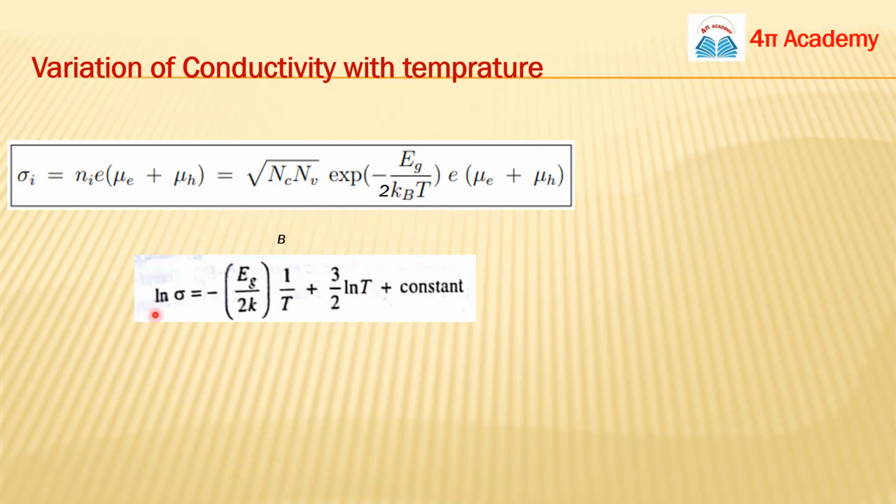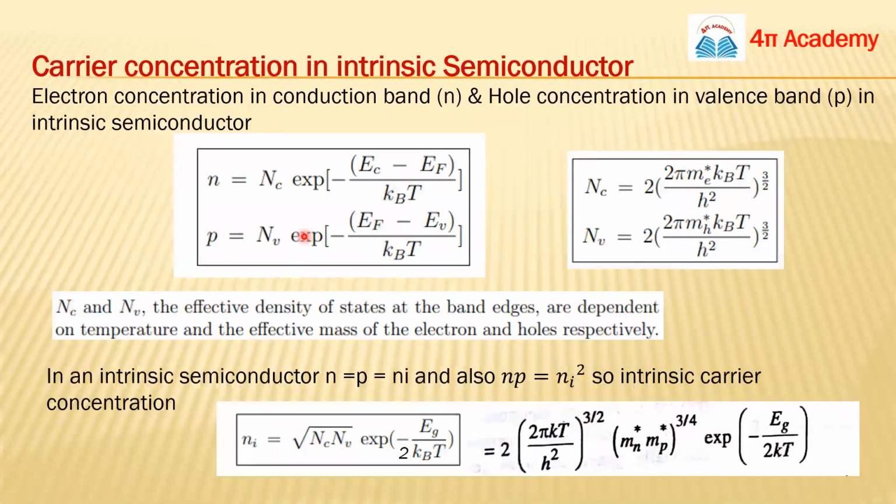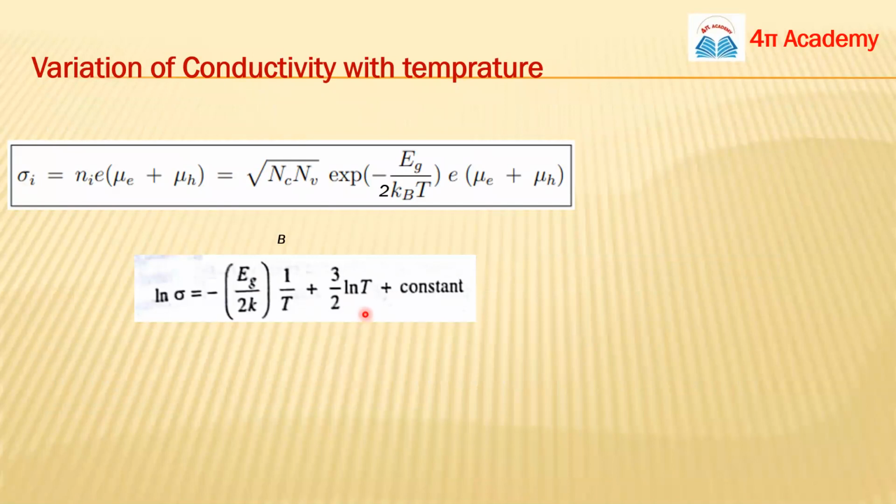So once you take the log of this expression, it will be minus E_g upon 2 k_B T, because log of e to the power something brings the power out, plus 3 by 2 log T, because in the expression of N_C and N_V you have T to the power 3 by 2. So once you take the log of this term, it will be 3 by 2 log T, plus a constant.